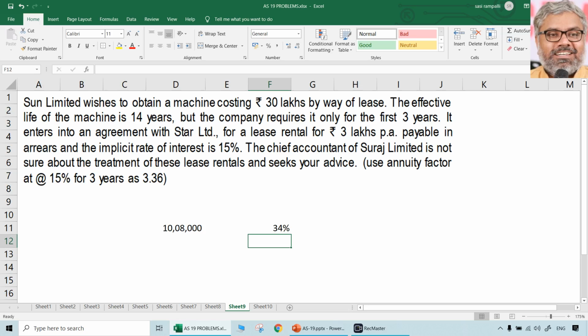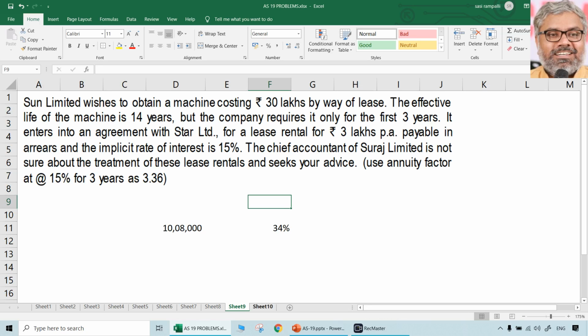That is why simply this lease that Sun Limited wishes to obtain is an operating lease. Chief accountant has to treat these lease rentals as expenses. That's all. No other calculations, nothing required. Simply he has to debit his P&L account with 3 lakhs rupees. Whatever the lease rentals he is paying, that is 3 lakhs, he will charge them to profit and loss account.